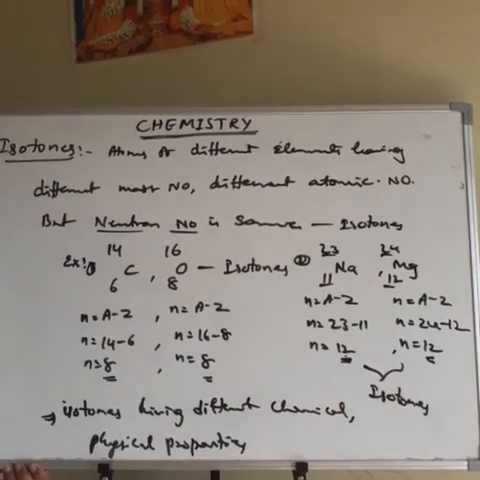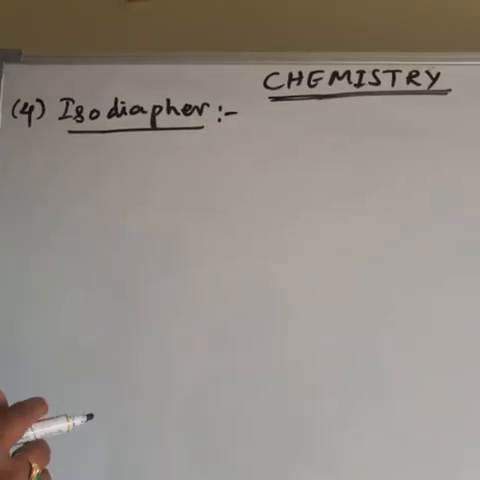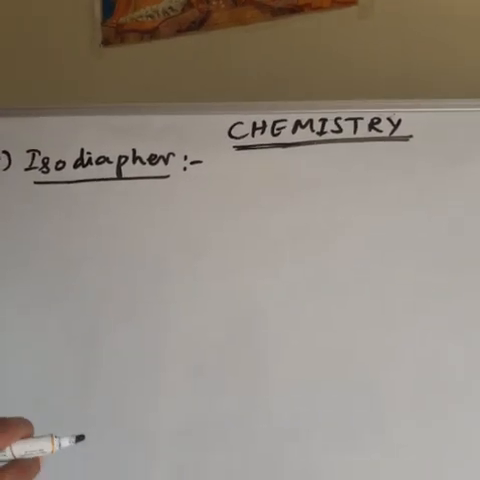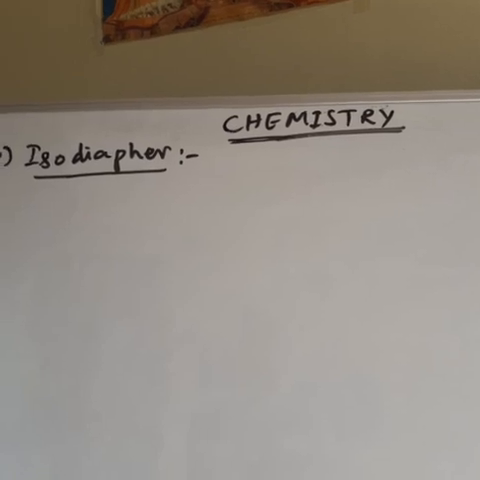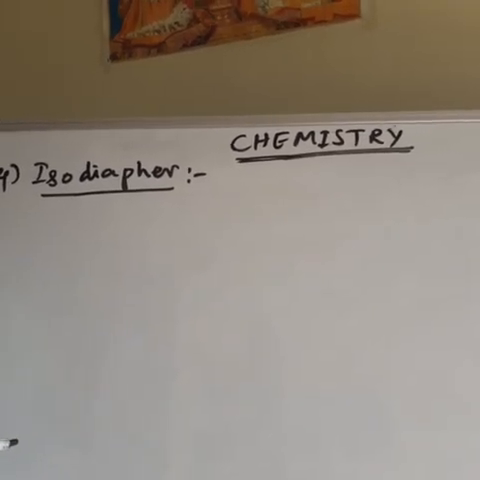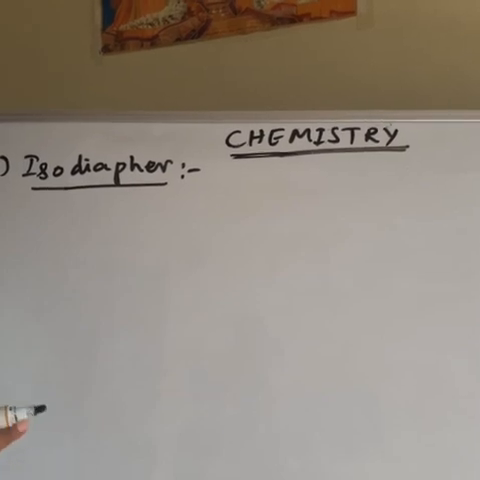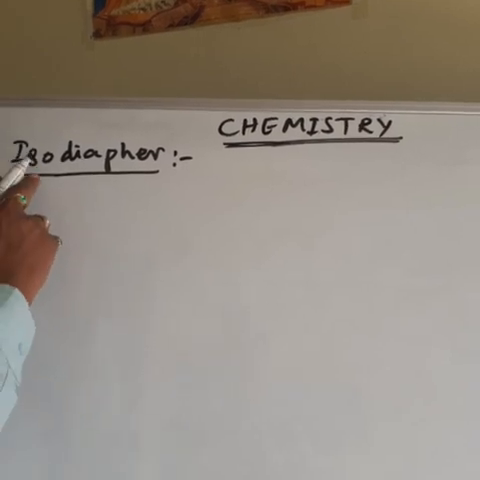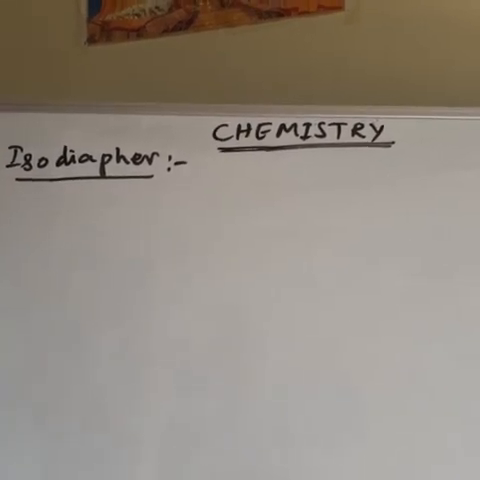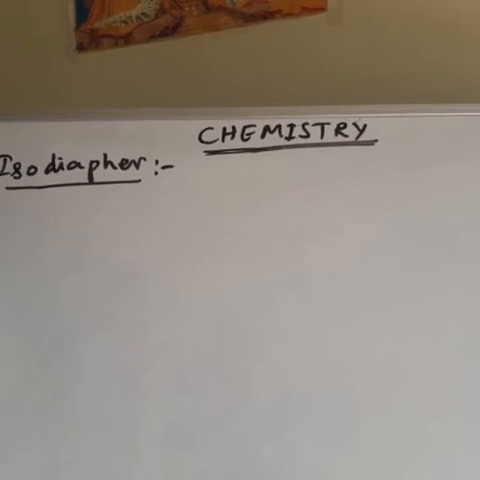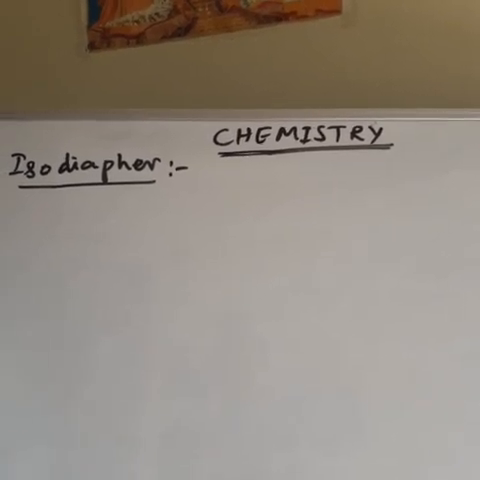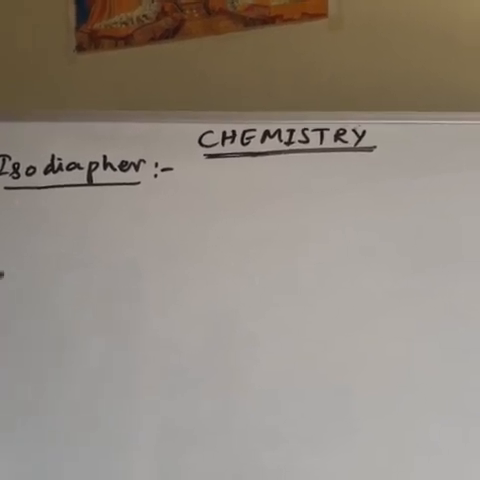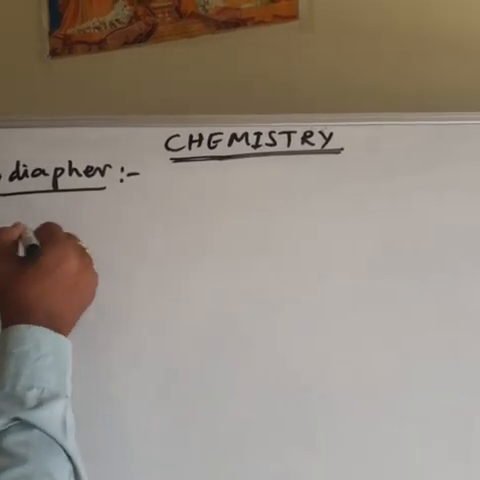The next one, the fourth one, is isodiaphers. What are isodiaphers? Atoms of different elements or nuclides having the same A minus 2Z value. That means the same isotopic number. Isotopic number means the A minus 2Z value. That is called isodiaphers.